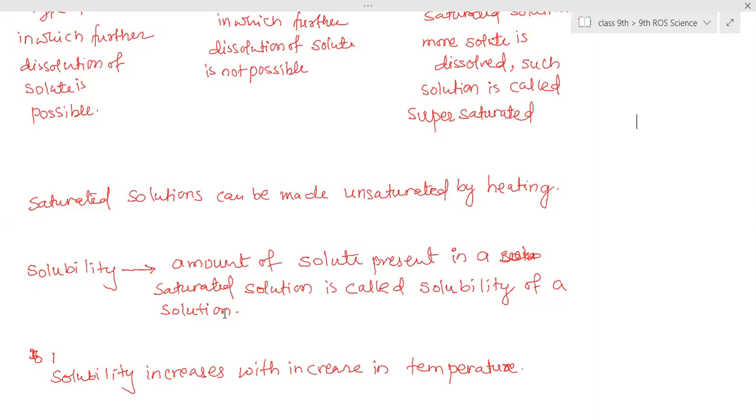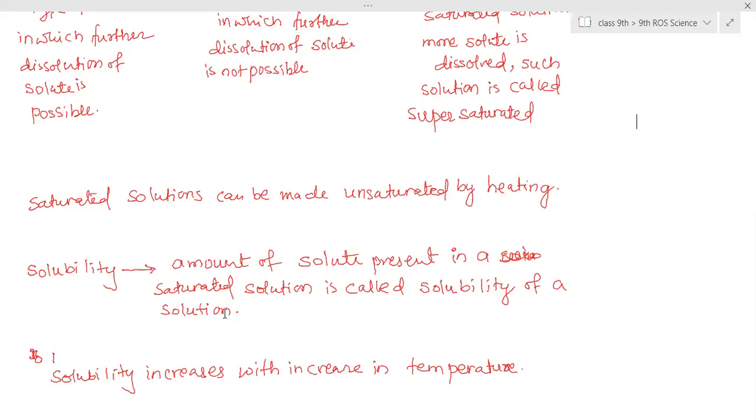So different solutes can dissolve in the same solvent in different amounts. It will not always be the same, because their sizes are different. Due to the difference in sizes, different amounts of solute can be dissolved in one particular solvent. So that is called solubility.